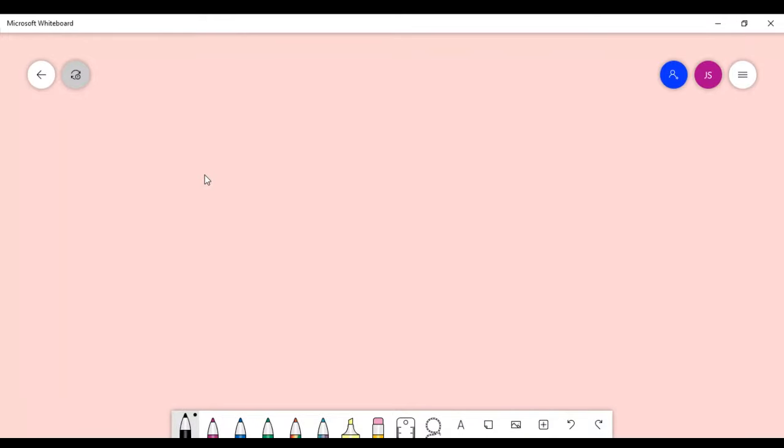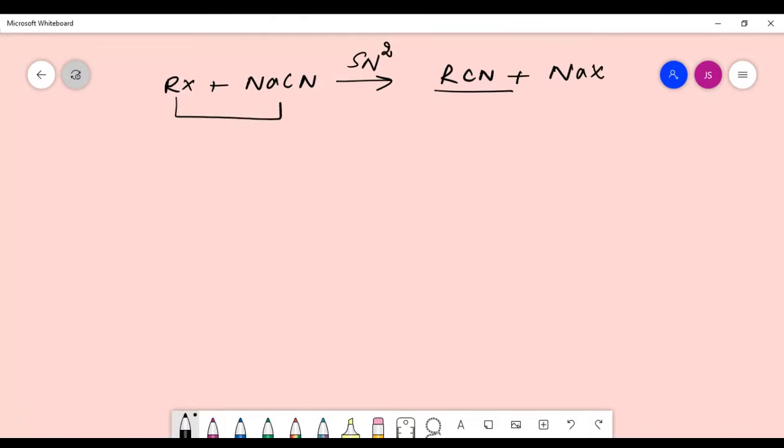The phase transfer catalyst is used when there are two reactants. The main reaction is RX, I'm taking a very simple example in which phase transfer catalyst is used. An SN2 reaction happens in this case. By SN2 reaction, CN acts as a nucleophile and we get NaX. This is our product. But both the reactants react with each other only when they are present in the same phase.